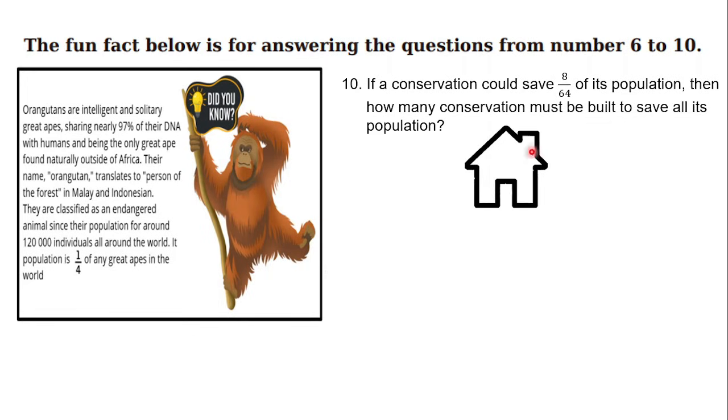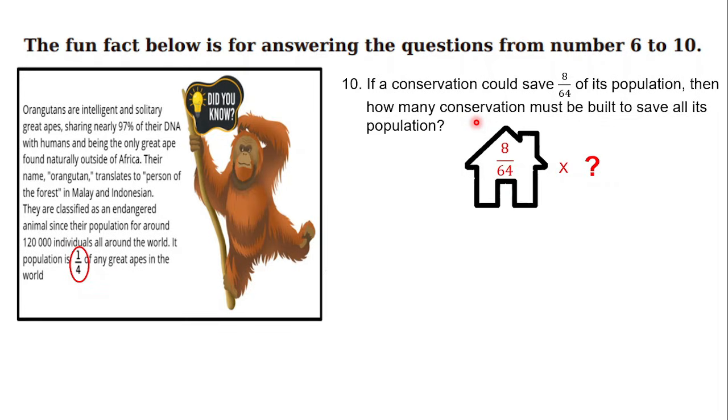Okay, let's imagine that this picture is a conservation. What does conservation mean? Conservation is like a shelter for animals, especially for endangered animals. Let's imagine that these shelters can accommodate 8 out of 64 of the orangutan population. So now, how many shelters must be built to accommodate the whole population of the orangutans?